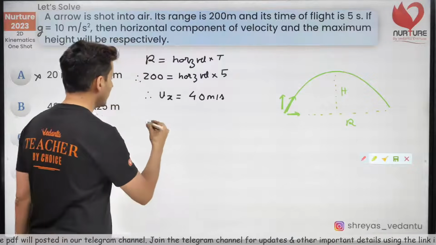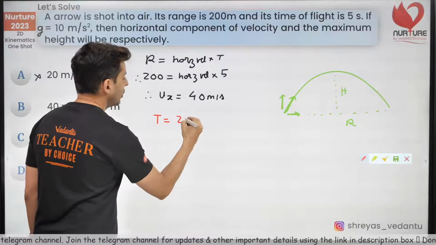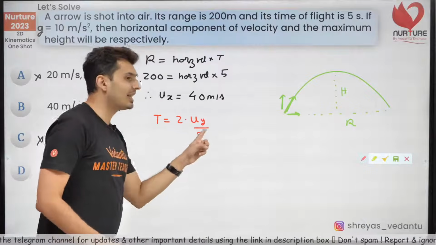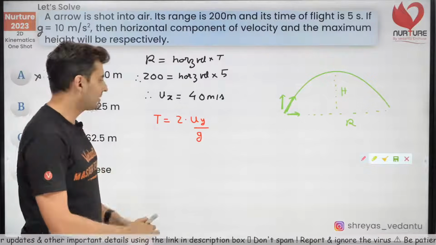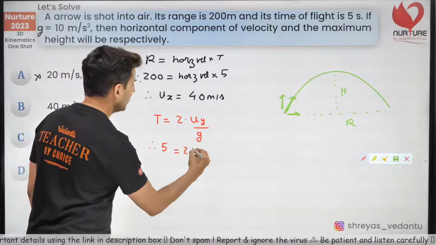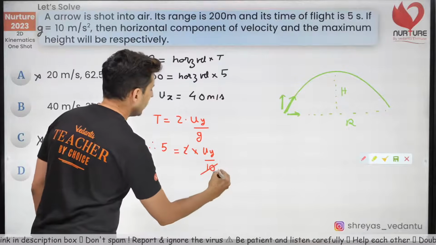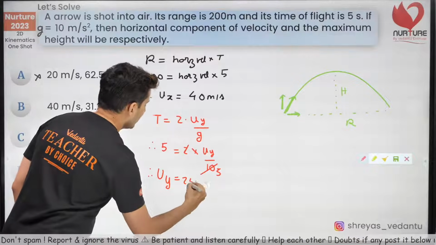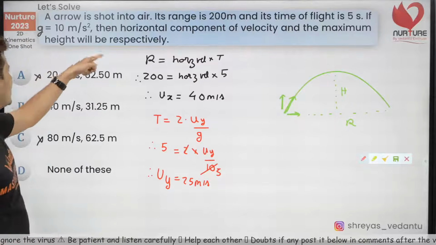Everybody, think about it. So the time will be 2 times y component by g. If you remember, it was 2 u sine theta. U sine theta is nothing but the y component, as simple as that. So this is nothing but 5, and this is a 2, and this is a uy, and this is a 10. So this will go off. So uy will be nothing but 25 meters per second.